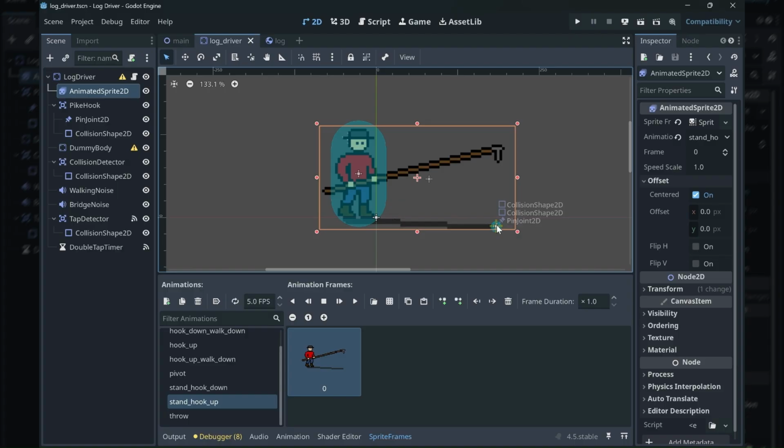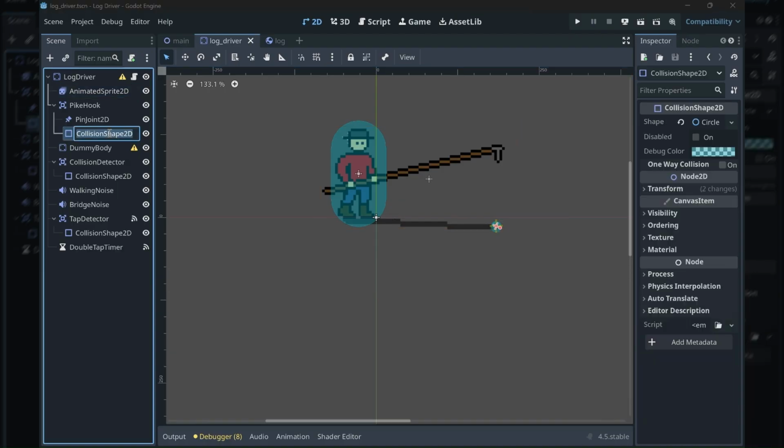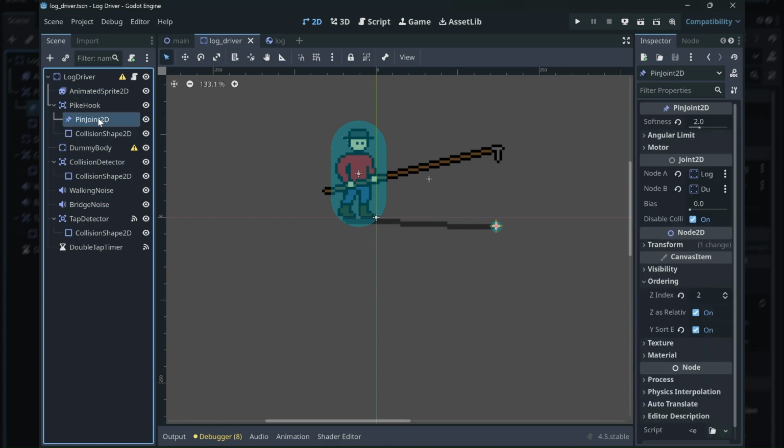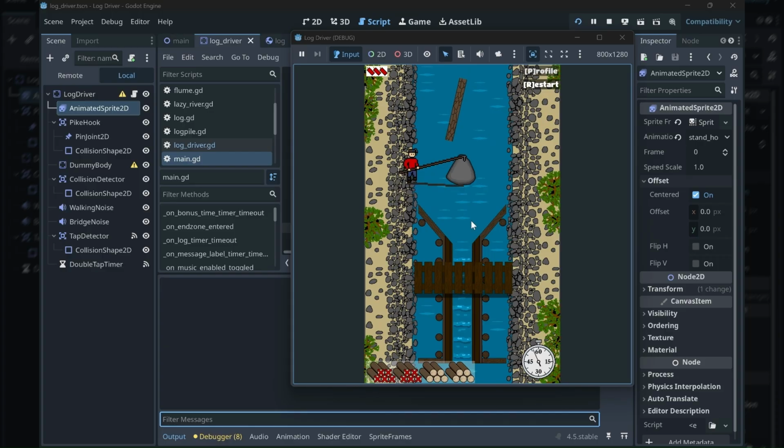There are two nodes of interest: a collision shape used to detect whether the pole hook is touching the log. The logs, by the way, are implemented as 2D rigid bodies. Then there is a pin joint used to connect the log driver character to the log. When the pin joint is connected, the log will pivot around the joint as it's pushed by the river flow or other logs, and the player can drag the log around by moving the character.